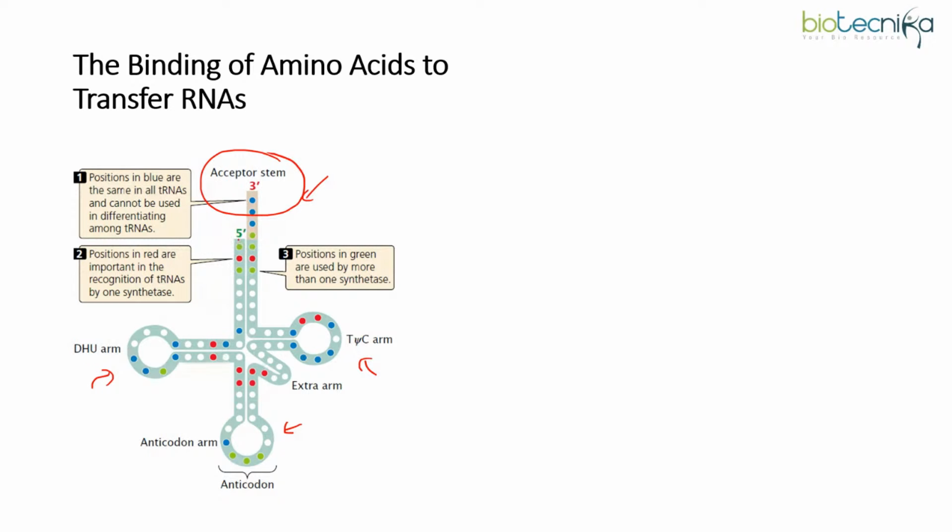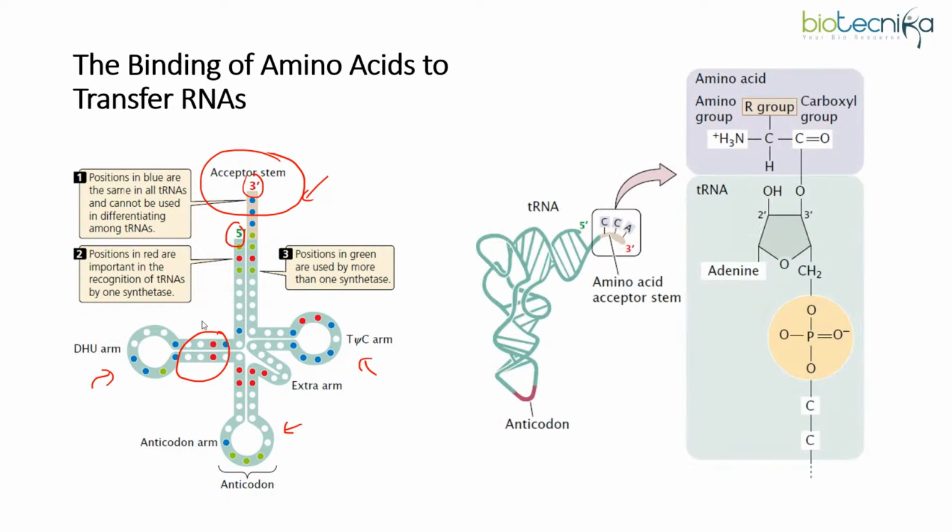What we are looking at here is actually the RNA. This is the 5' end and this is the 3' end of the RNA. It has formed this secondary structure where some portions base pair. That is how the secondary structure of the tRNA is produced.